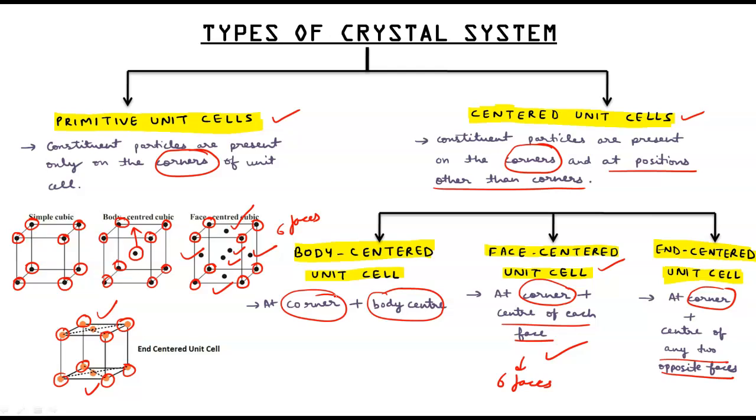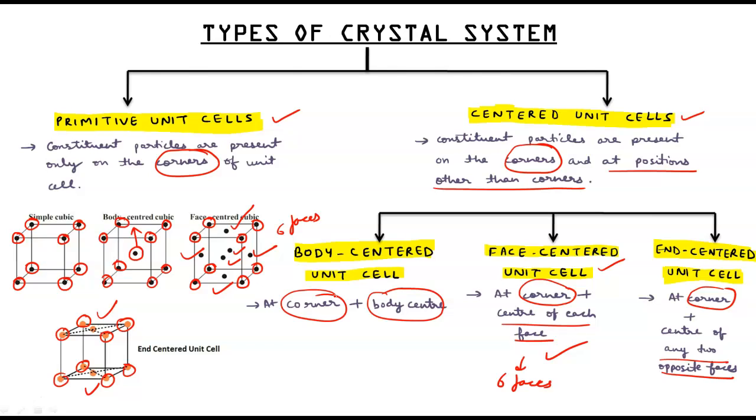Centered, at corners plus positions other than corners. Centered has 3 types: body centered, BCC; face centered, FCC; and end centered. In body centered, corner plus body center. In face centered, corner plus face center of each face. In end centered, corner plus center of any two opposite faces.